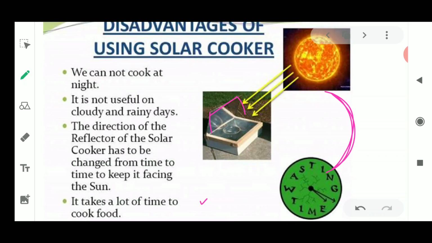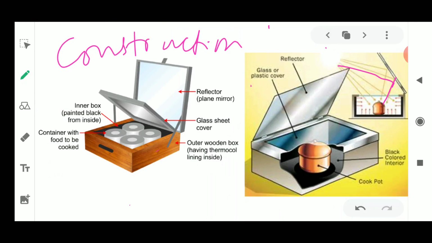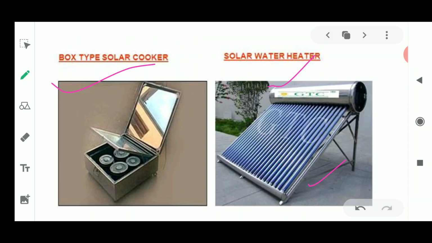Next, the solar water heater. Now I'll explain about the solar water heater. This is a device; the picture was just shown a short time before this. This is a solar water heater which is utilizing sun's radiation. It is having very small tubes which absorb sun's radiation, and water is flowing inside these tubes.